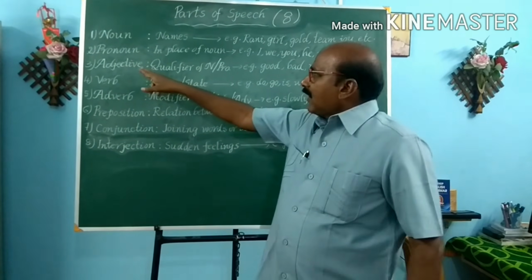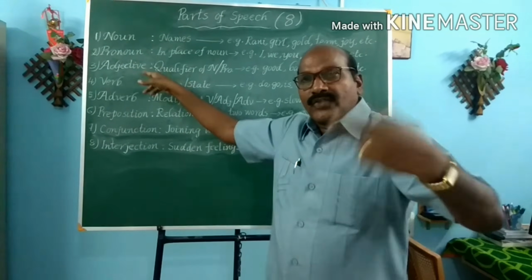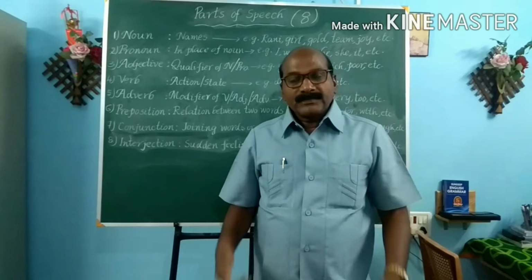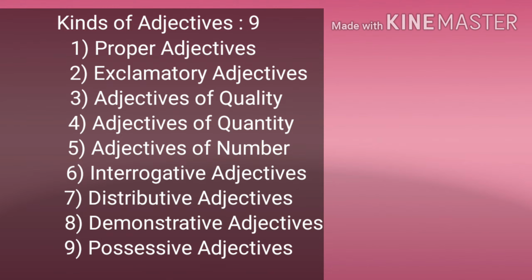Now coming to adjectives. Adjectives are also of 9 types. They are proper adjectives. From the proper noun we get the proper adjectives. India, America, they are proper nouns. From the proper nouns we get the proper adjectives like Indian soldiers, American soldiers. Indian, American, they are proper adjectives.